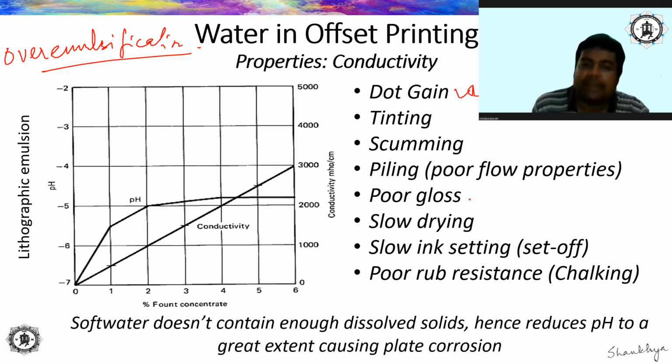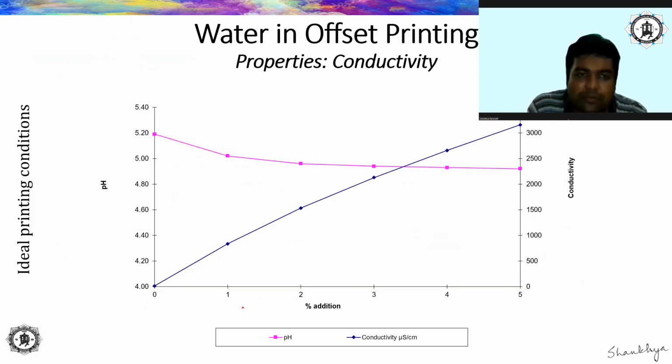Now let me come to another important point. As I already said, the conductivity of the fountain solution is going to rise when we are adding fount. That is evident here, right? So normally, when we go and buy a new alcohol and fountain solution, we perform this test. I think I have a picture of the test that I performed. Yes, so this is a test that I performed myself.